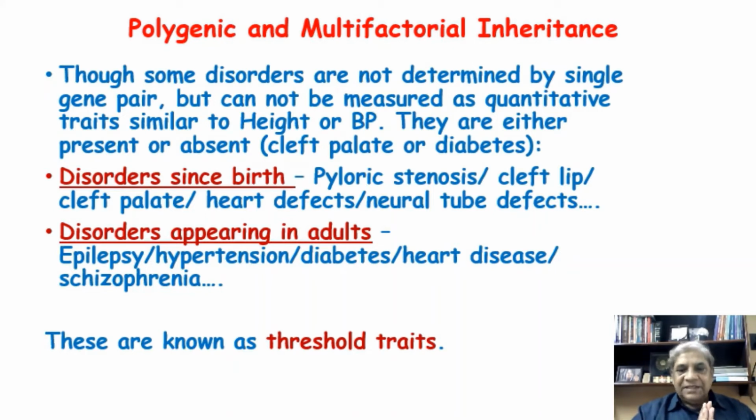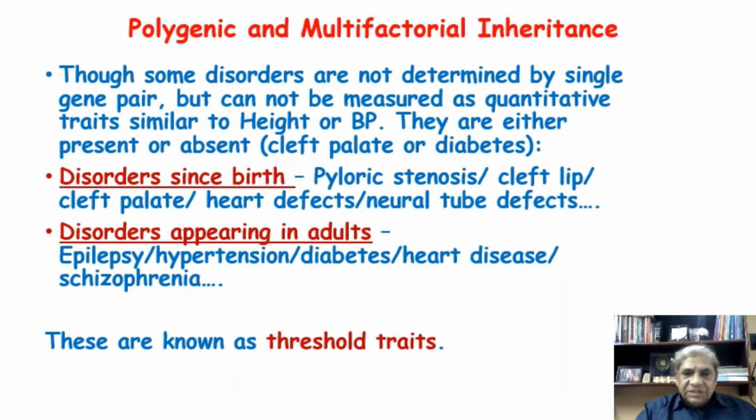For example, a person either has a cleft palate or doesn't have the cleft palate, yes or no. If a person is suffering from diabetes, and the other person is not suffering, there is no intermediate variation, that a person is suffering from little diabetes, other is suffering from very severe diabetes. I hope you are understanding.